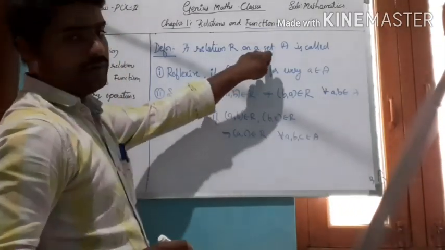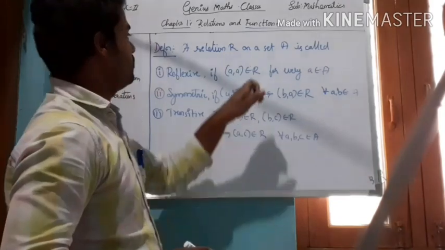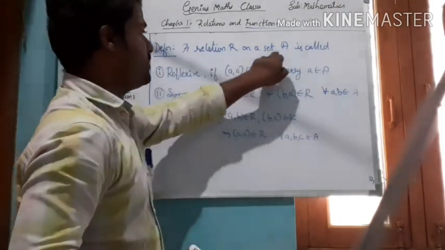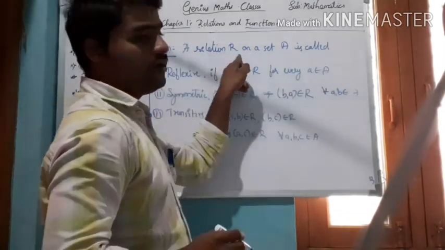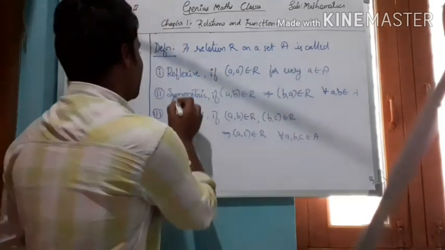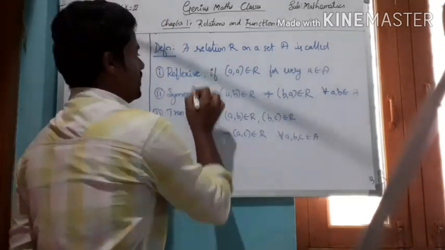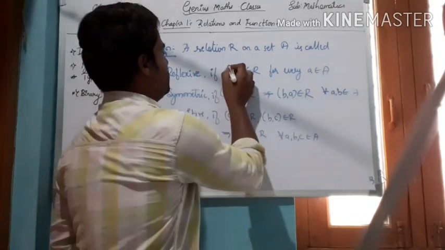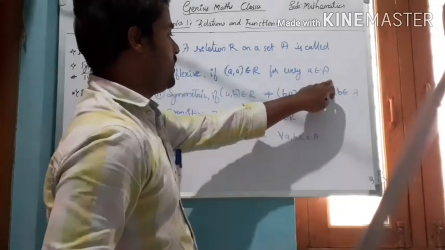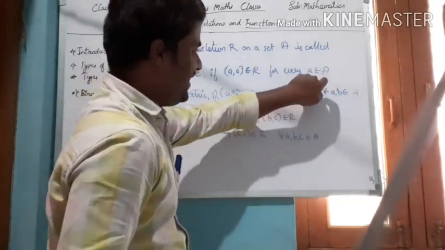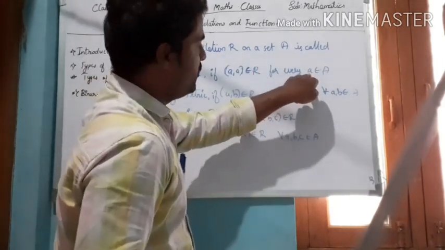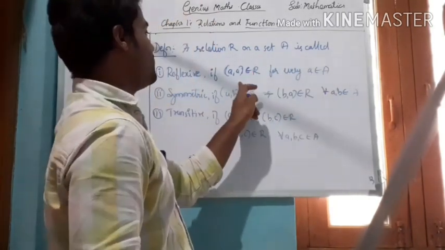After discussing the empty relation and universal relation, now I am defining some other relations. A relation defined on a set A is called, first one, a reflexive relation if the order pair (A, A) belongs to R for every A belonging to the set A. That means each element of the set A has itself as its image.